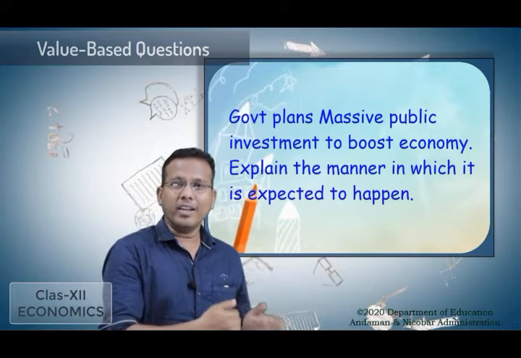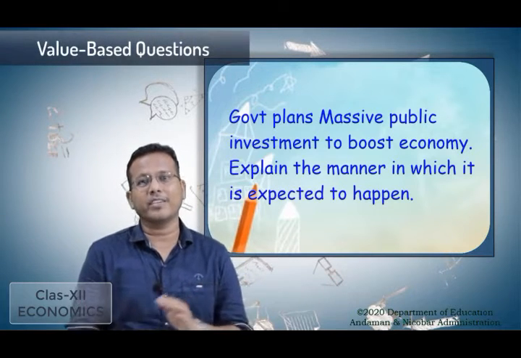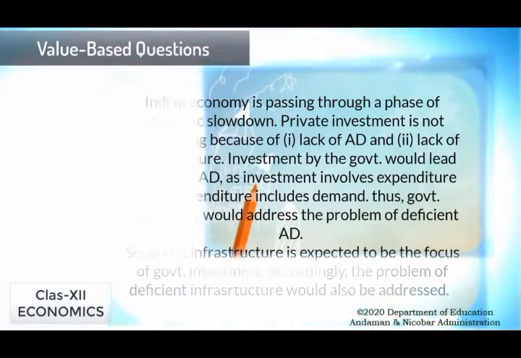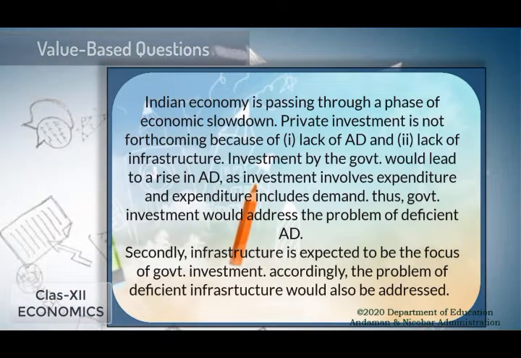Here, explain the manner in which it is expected to happen. Indian economy is passing through a phase of economic slowdown. Private investment is not forthcoming because of lack of AD and the lack of infrastructure. So, the investment by the government would lead to a rise in AD as investment involves expenditure and the expenditure induces demand. Thus, the government investment would address the problem of deficit demand.